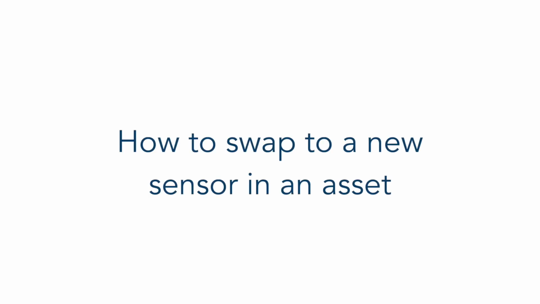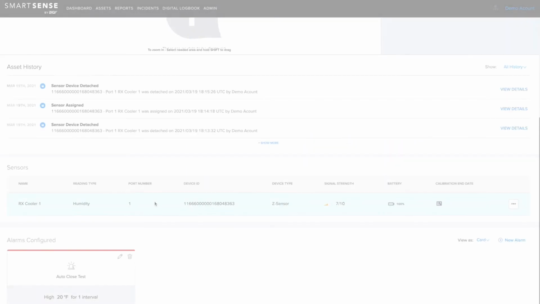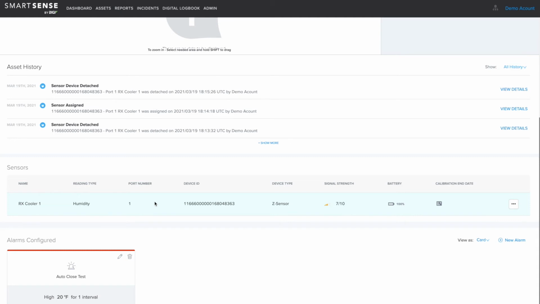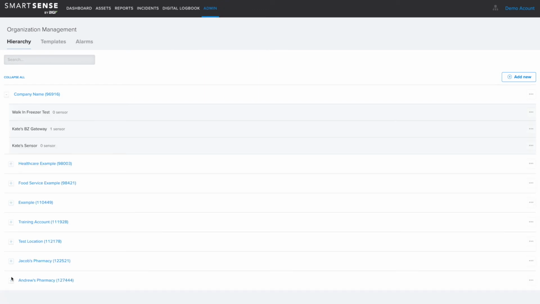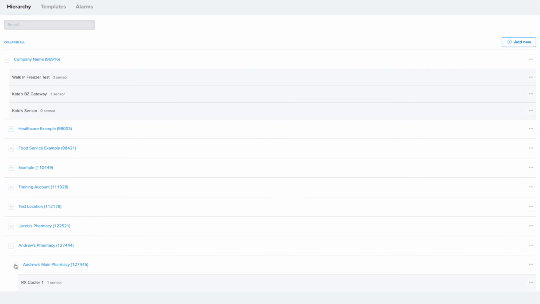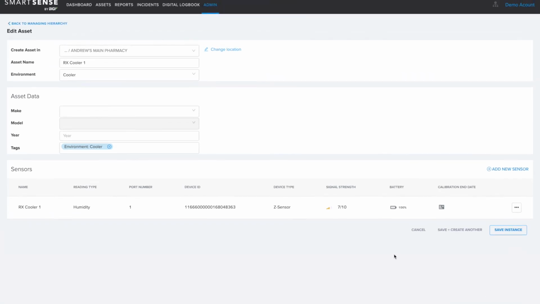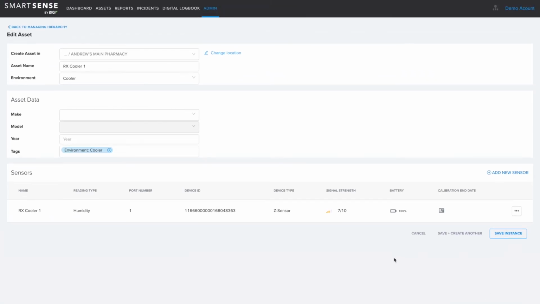When swapping sensors, you can only swap a temperature sensor for a temperature sensor or a humidity sensor for a humidity sensor. Here is how you would make this change. Under Admin, select Organization Management. Under Hierarchy, expand the locations until you reach the asset you would like to edit. Select the three dots to the right of the asset. Select Edit Asset. Scroll down to the Sensor section.